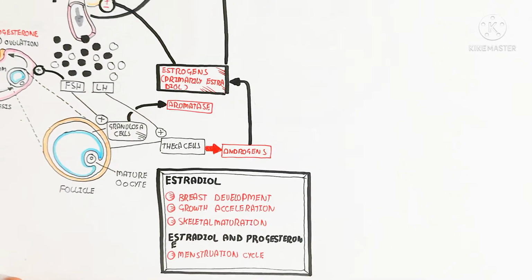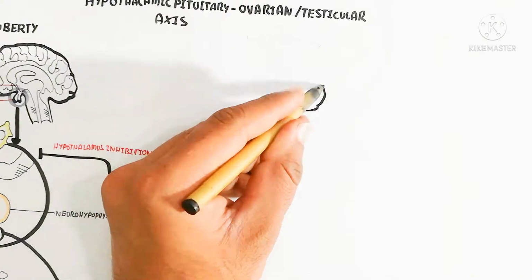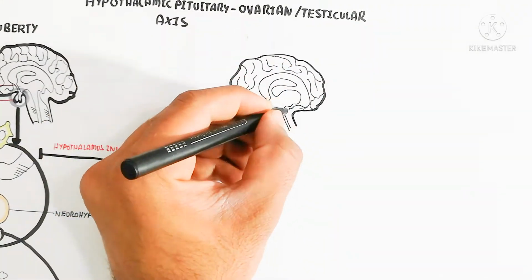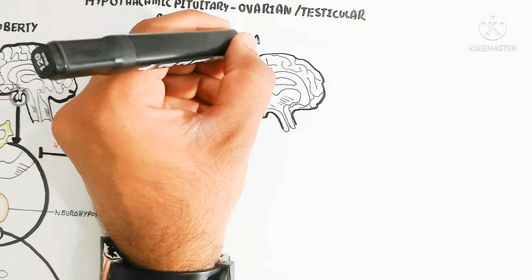For example, the progesterone will inhibit the ovulation and the primary oocyte growth, while the estradiol will lead to promote.